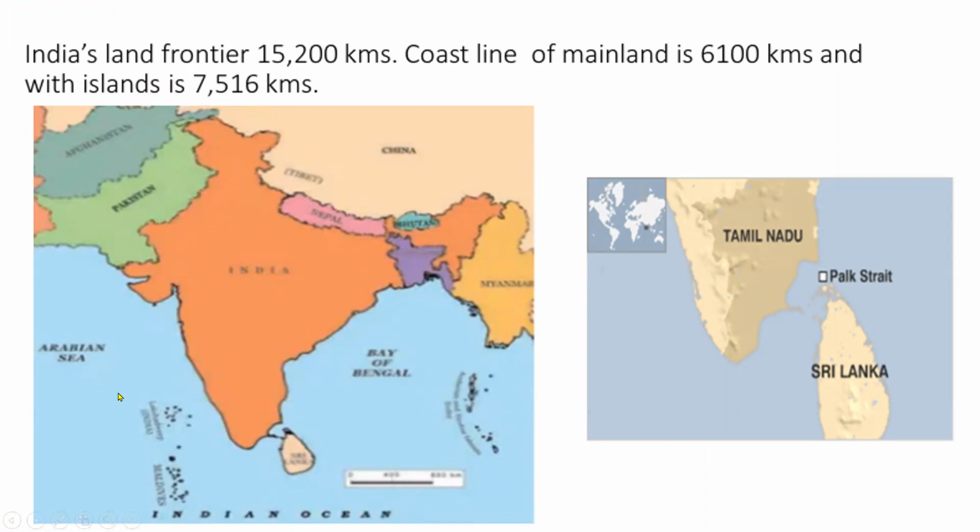And see here, India has Bay of Bengal to its east, Arabian Sea to its west, and Indian Ocean in the south. And in the northwest, India has Pakistan and Afghanistan, Nepal and China and Bhutan to its north, Bangladesh and Myanmar to its east. And to the south of India, we have a small island nation called as Sri Lanka.